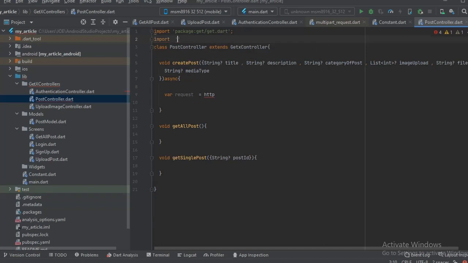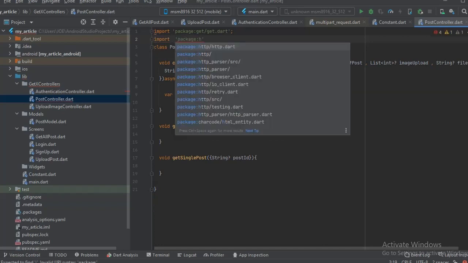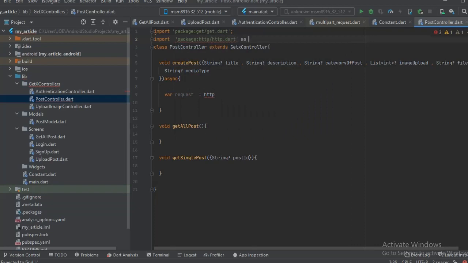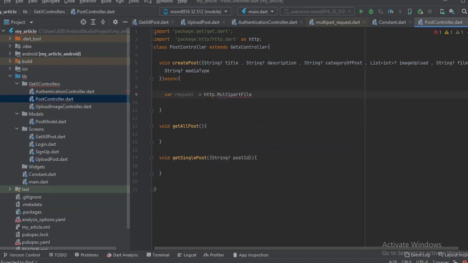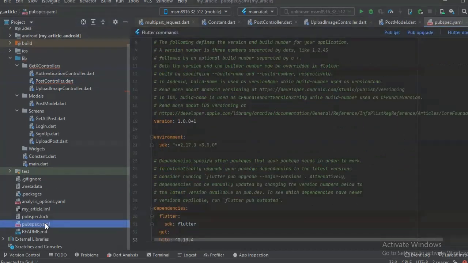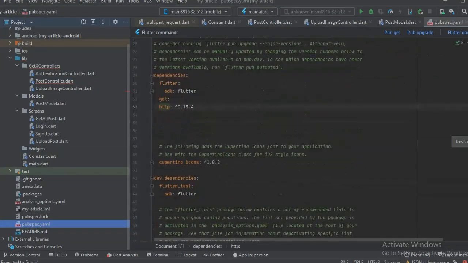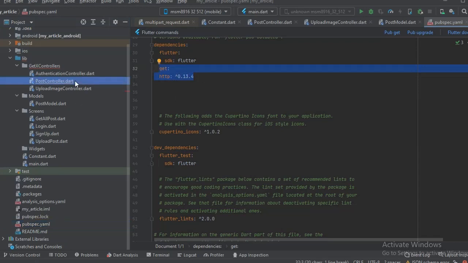We have to import the package HTTP, okay, to HTTP dot, we're gonna say multi-part file. But remember that before we make use of this HTTP and GetX in a pubspec file here, we have to install these two dependencies. In case you did not do that, I'm just telling you, make sure you install these two dependencies, right?